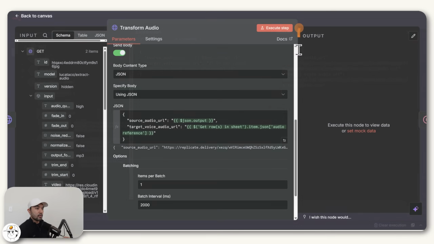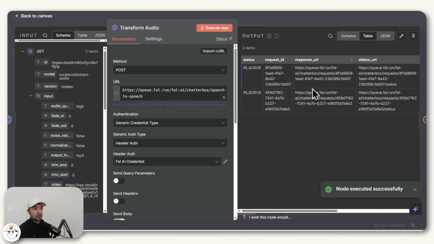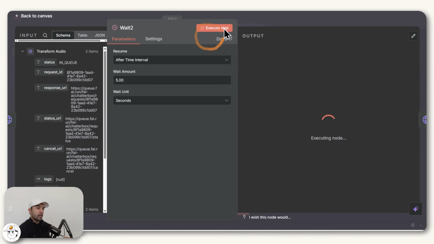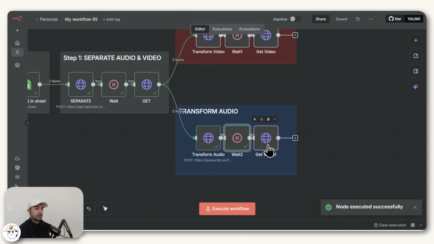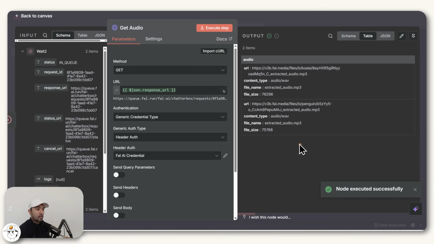So that's it. So if you execute this step now, making sure that you have your File AI credential selected, those two requests are now in queue. And so we just need to wait a bit for this to finish. And so if we execute this step, that should now allow us to test out this get node, which we can just rename to get audio because that is what it's for. Everything here should be set up. So if I execute this step, it actually doesn't take a while.